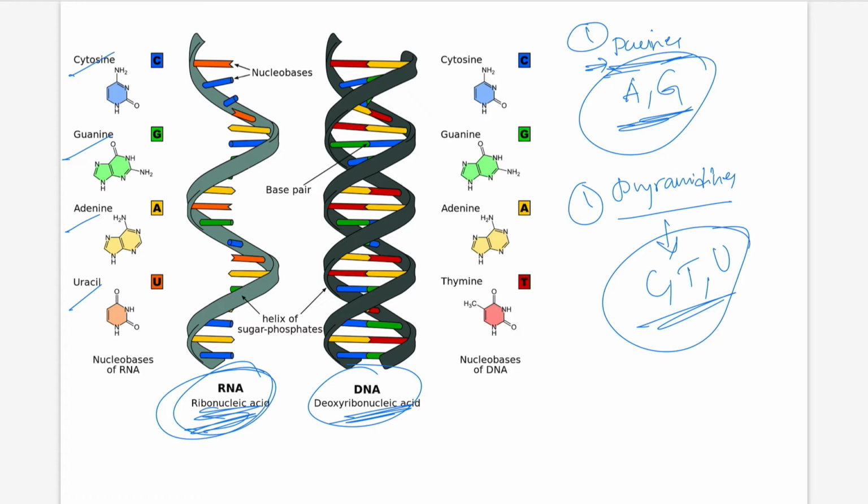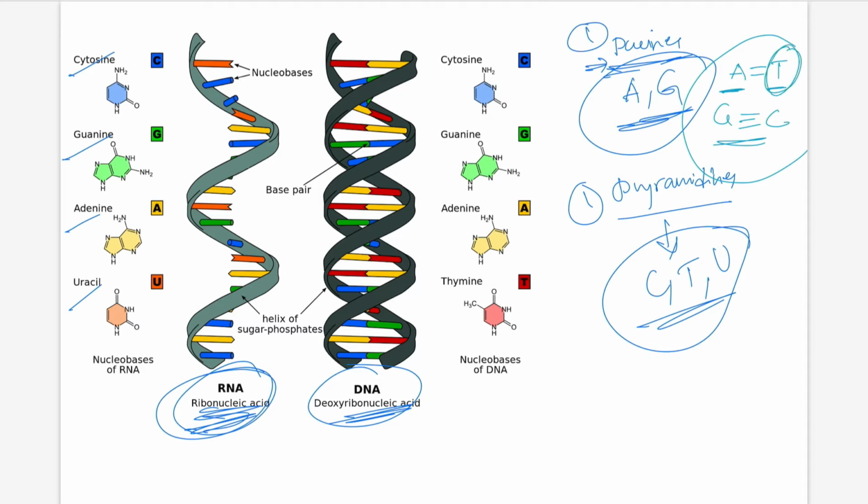One thing we have to note: A always pairs with T. Adenine is double bonded, meaning 2 hydrogen bonds, with thymine, and guanine is always triple bonded with cytosine.